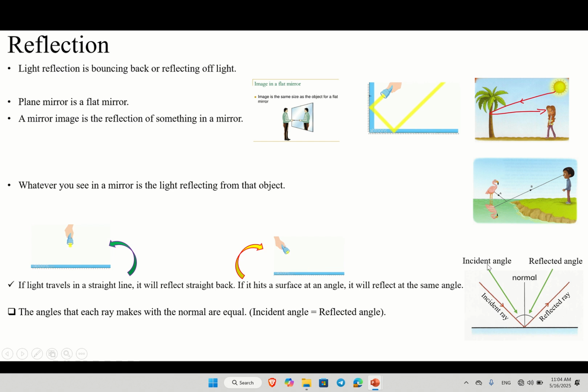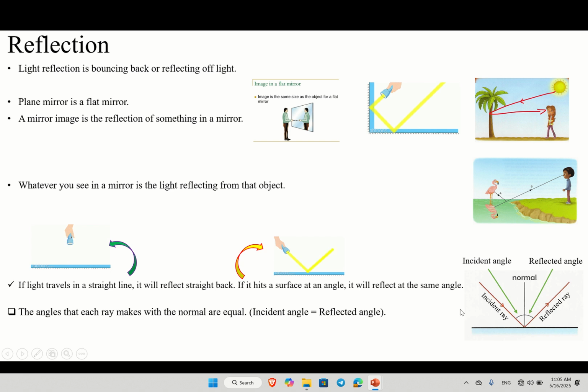So what is incident angle? When you know what incident ray is, you know incident angle easily, because the space between the incident ray and normal, we call this incident angle. And the space between reflected ray and normal is reflected angle. We have these two lines: one comes from the source to the mirror, another one from the mirror to the other side. So we call this angle incident angle, which is the space between incident ray and normal, and reflected angle, which is the reflected ray to the normal.